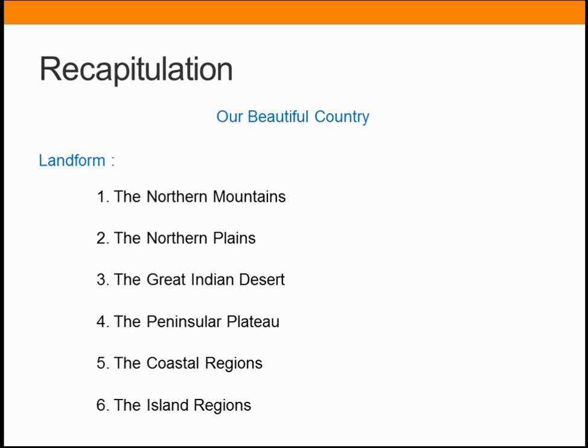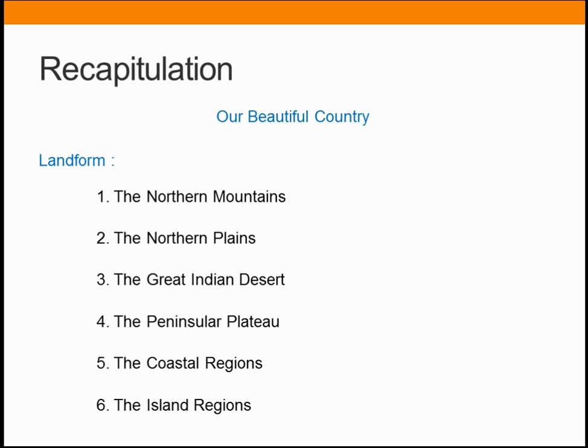Yes. So, the Himalayas are the northern mountain range, the range of mountains in the north of India. The Himalayas are the highest mountain range of this region as well as in the world, isn't it? Yes, Mount Everest is the world's highest mountain peak and it is a part of this northern mountain range.